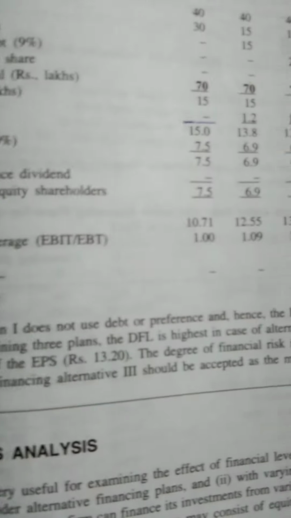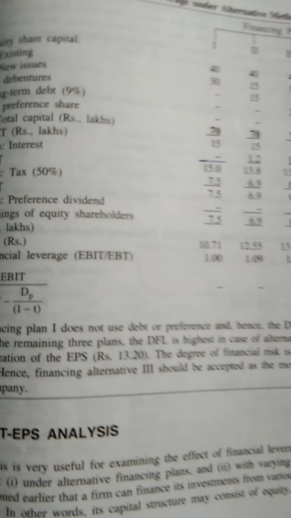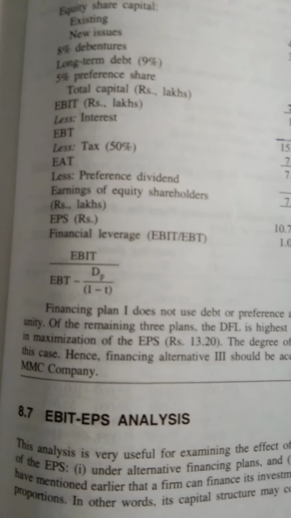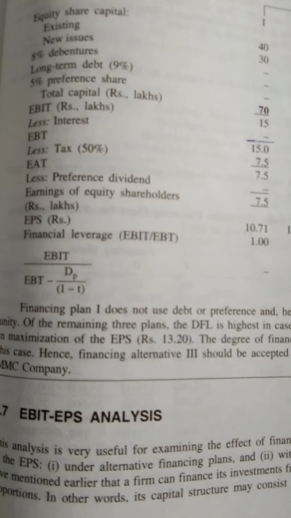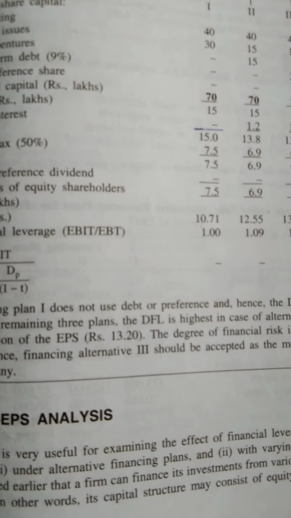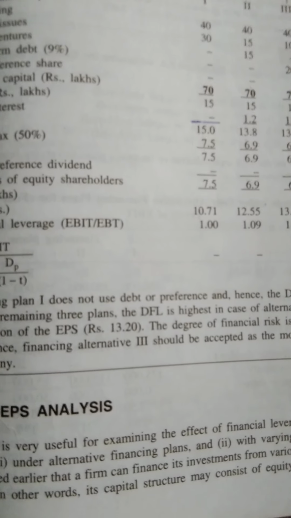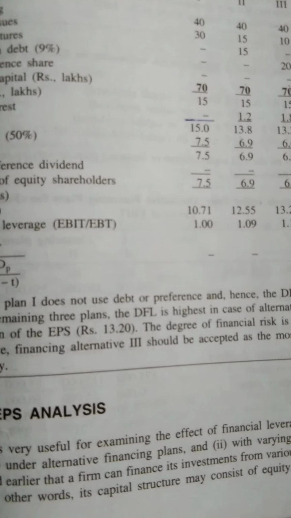After deducting that, what we get is earnings available to equity shareholders. Next, what we have to do? The next one is EPS. What is the formula of EPS? EPS is earnings per share. Earnings per share is earnings available to equity shareholders divided by the number of equity shares.